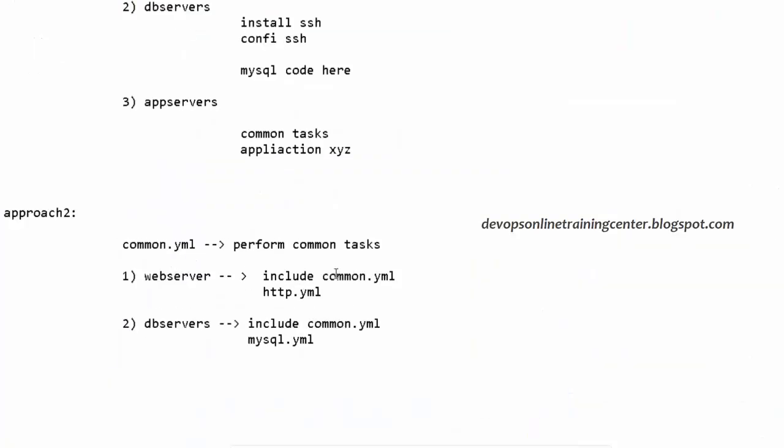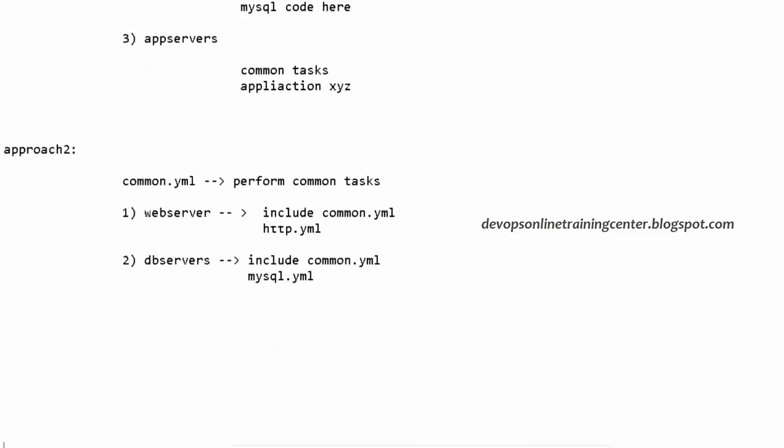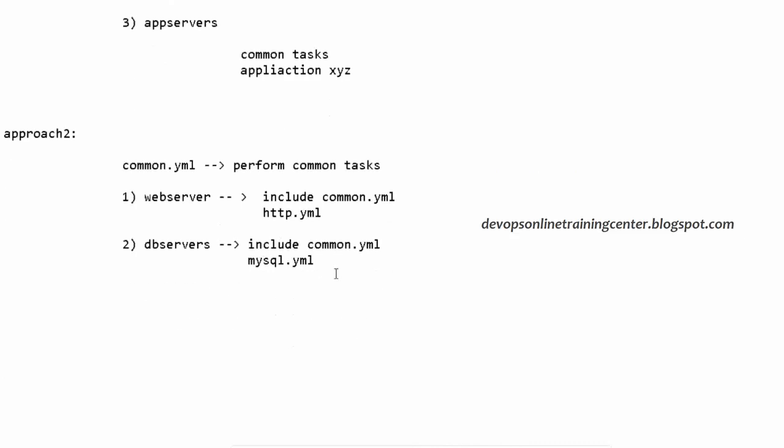So the second approach is better, but do we have any other approach? Let us say I need to define a lot of input parameters. When you're designing a solution, you have to perform some tasks, and for those tasks we need some input parameters.